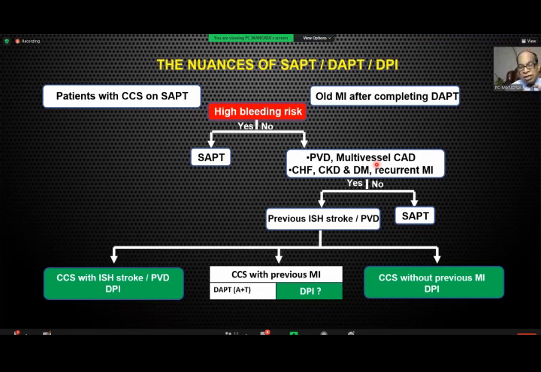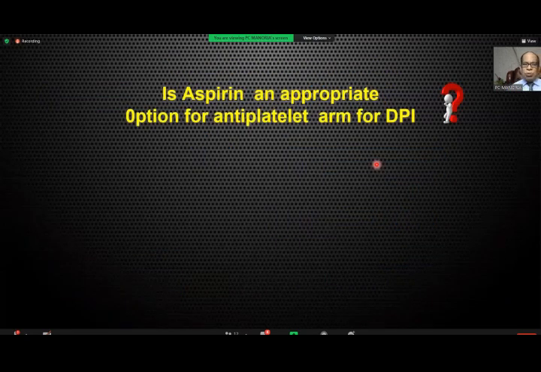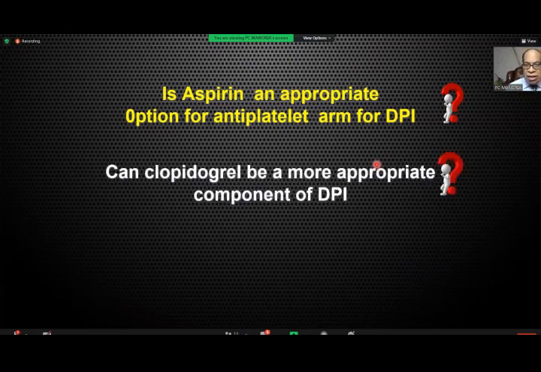So our balance will tilt toward DPI in a post-MI patient, or if he has undergone an angioplasty with high ischemic risk: multiple stents, bifurcation lesions, and left main lesion. So that should be remembered. But the big question is, because the COMPASS trial has not shown a significant reduction in MI, is aspirin an appropriate option for the antiplatelet arm of DPI? And the answer is perhaps not.